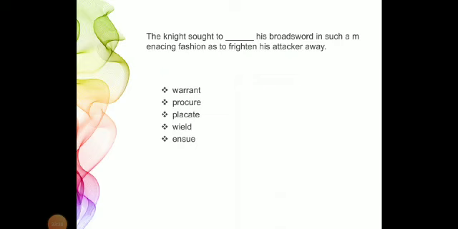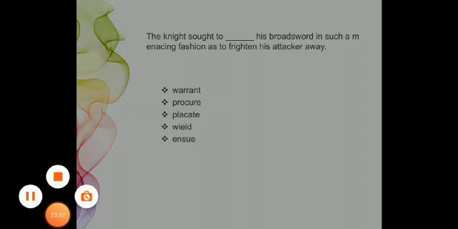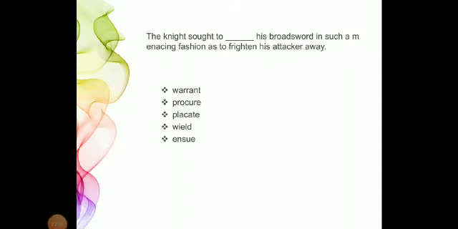The knight sought to dash his broadsword in such a menacing fashion as to frighten his attacker away. Here, understanding the meaning of the sentence will make total sense, because if we do not understand the meaning, we will not be able to fill in the options. Let's see the meaning. The knight. Knight means शूरवीर. He's a cavalier. पुराने ज़माने में जो horsemen होते थे, he is called a knight, gallant. The second tough word here is menacing. Menacing means to suggest the presence of a danger or a threat.